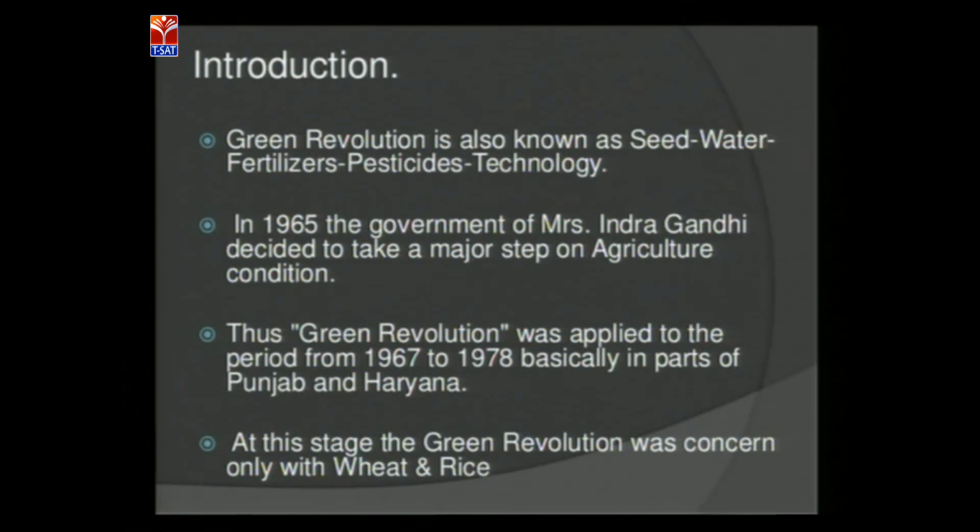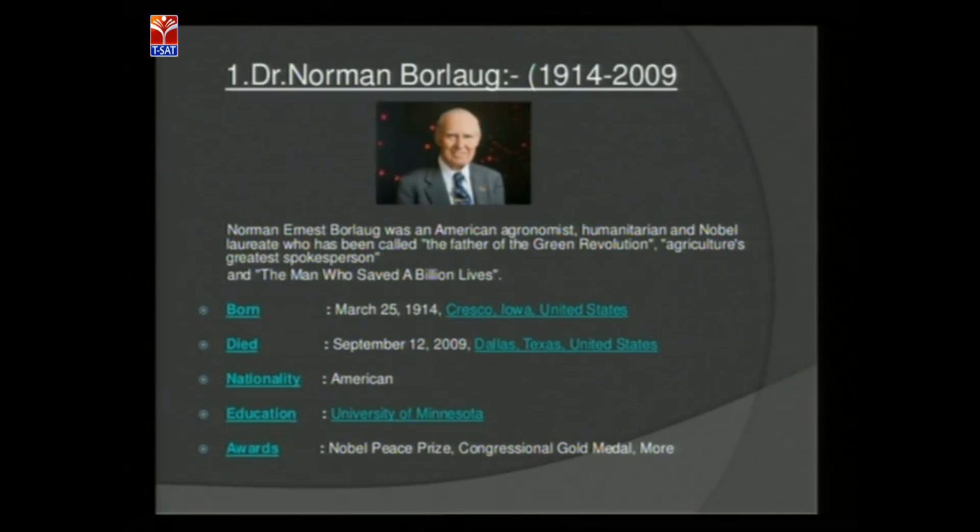So, just a small introduction about the Green Revolution. As I told already, the Green Revolution is also known as the seed, water, fertilizers, pesticides technology. It started in 1965 to 1978, particularly in Punjab and Haryana, and it started only with wheat and rice. And he is Dr. Norman Borlaug, the scientist who introduced the IR8 variety to our country. He experimented on different types of rice varieties and brought the semi-dwarf plant to our country.